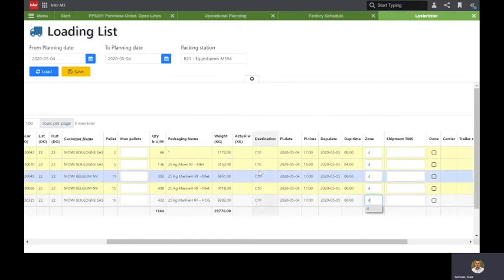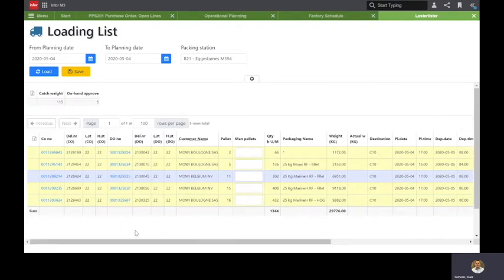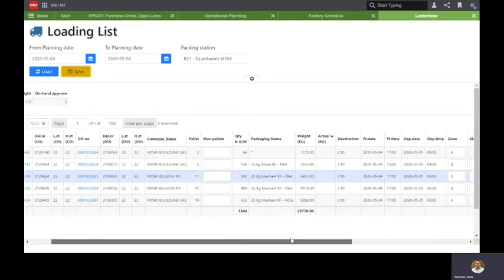So it's really allowing you to work with data here and get the best efficiency out of the job. And once you're done, you just save the work you have done. And if you have to change, of course, you can do that as well.